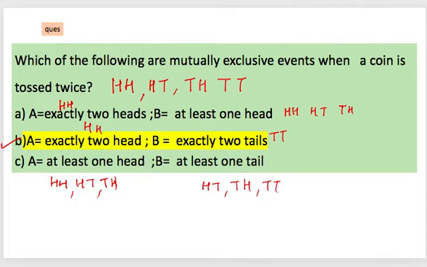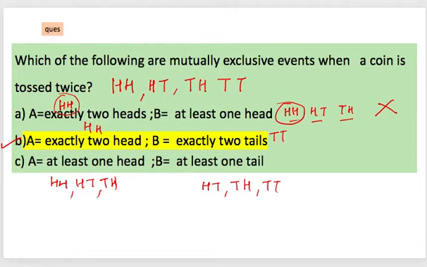Why? Because let us check one by one each option. Exactly two heads: first of all, the sample space is HH, HT, TH, TT. Now the event A is exactly two heads, which means HH is the one entry here. Now when I say at least one head, at least one means it should be one or more. So these are the three outcomes, and HH is common in them, so it is not mutually exclusive.